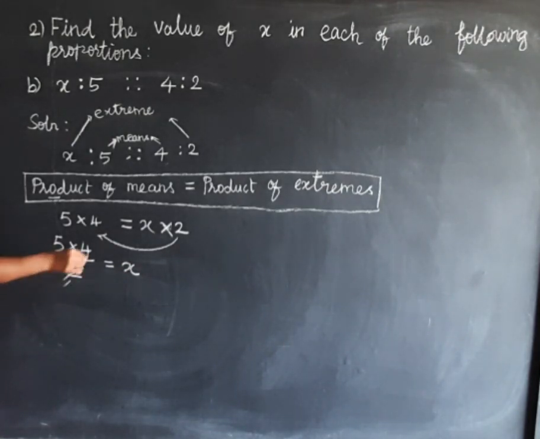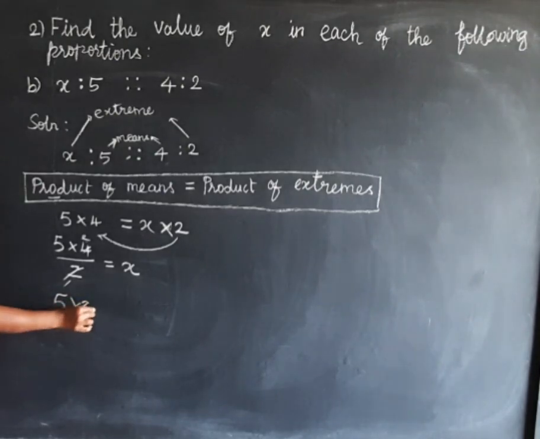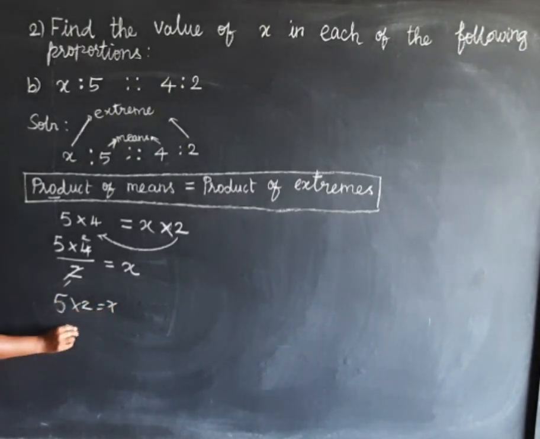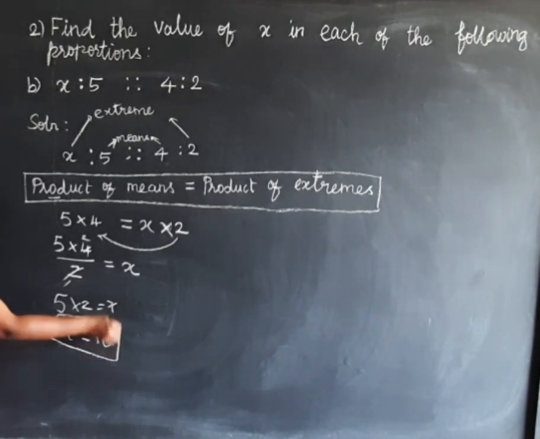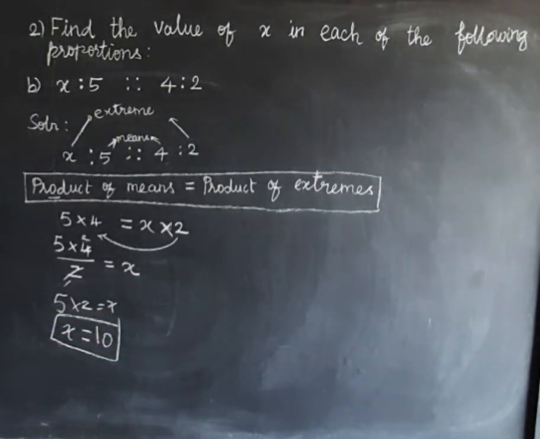Okay, 1 2 is 2, 2 2s are 4. So 5 2s are 5 into 2 equal to x. So x equal to 5 2s are 10. So what is the value of x? 10. Okay, second sum, find the value of x in the given proportion.